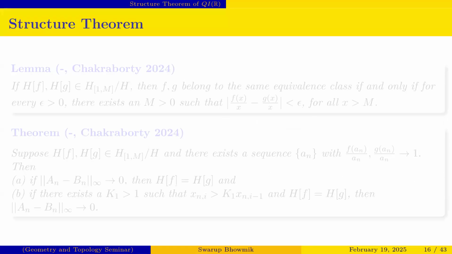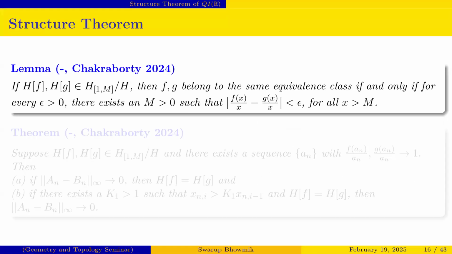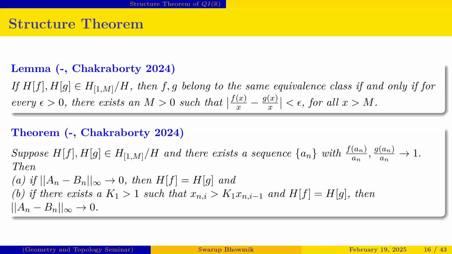So now we go to the structure theorem. First we prove a lemma, and by using that lemma we go to our main result of this chapter. The lemma is the equivalent criterion for two equivalence classes, that is, whether two elements belong to the same equivalence class or not. If Hf and Hg belong to H1 comma m by H, then they belong to the same equivalence class if and only if the modulus of f(x) by x minus g(x) by x is less than epsilon for all x greater than m.